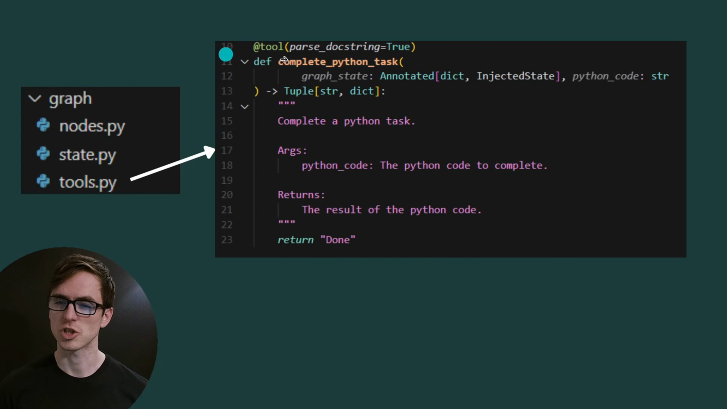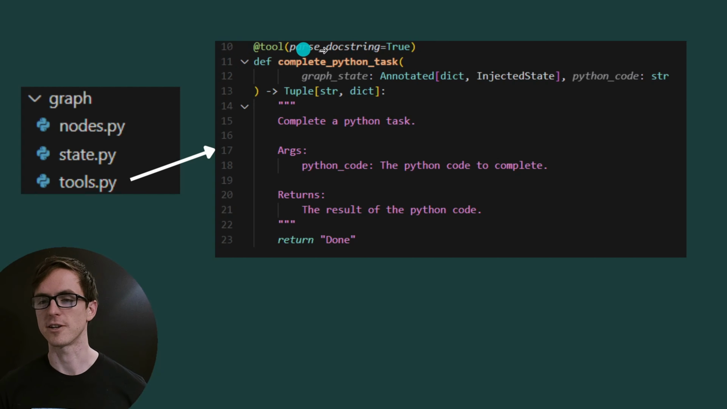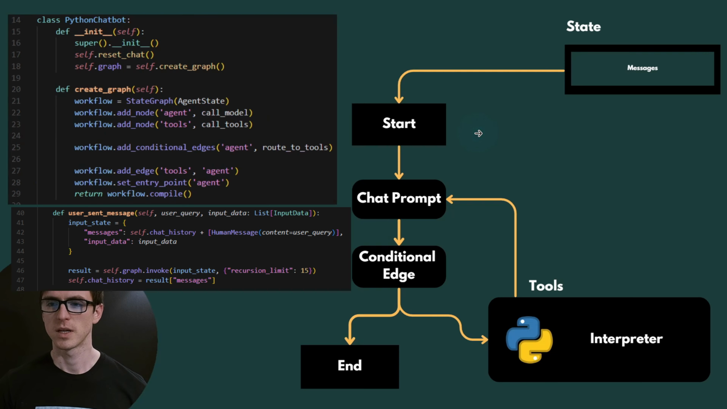I'm using the LangChain @tool method here and specifying that I do want to include the docstring within the function definition that's passed to the language model. So that means the language model will be able to see this docstring. Great, so we've defined our tool. Let's now have a look at how we build the graph.